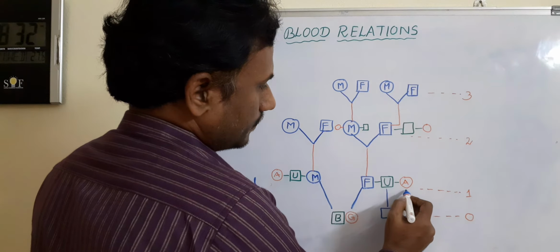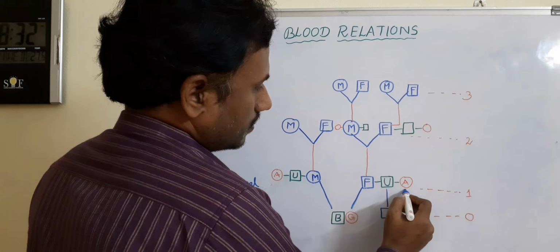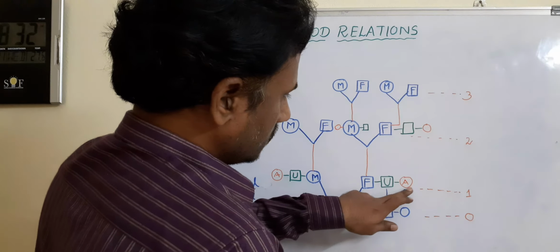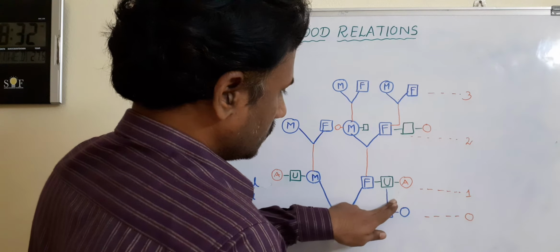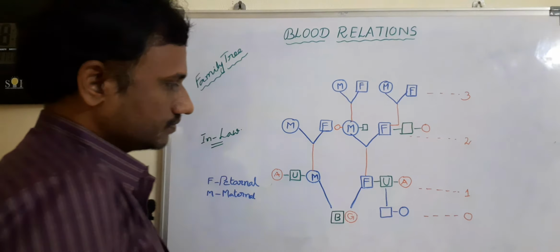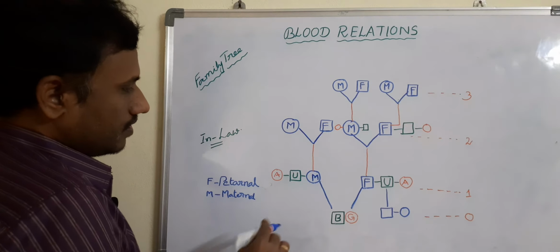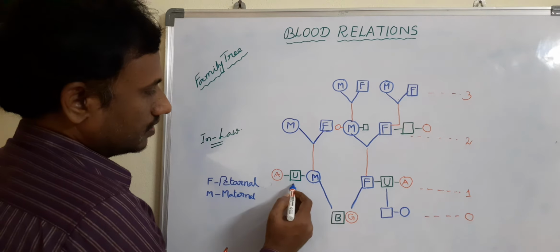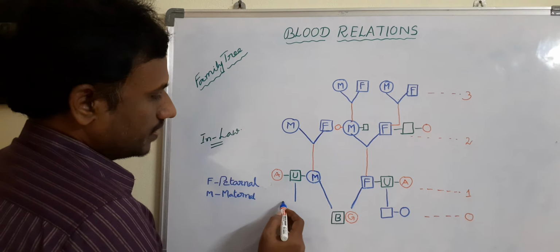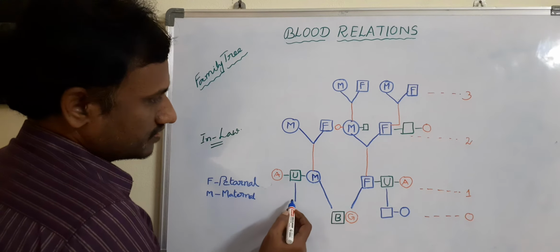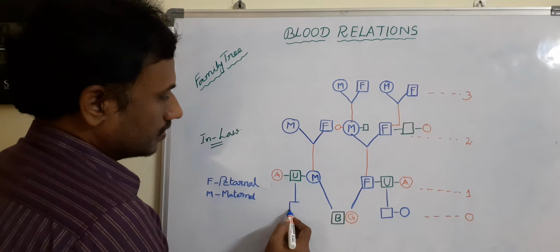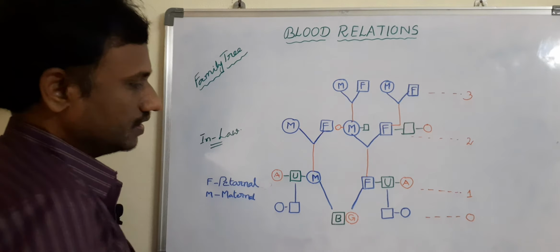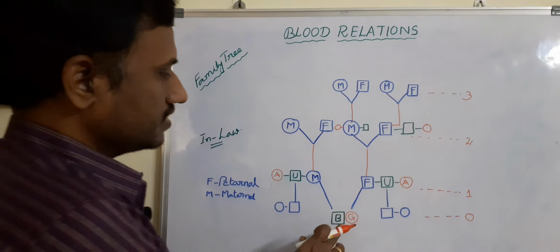Or similarly, here we'll take this side. Mother's brother also may have, or mother's sister also may have a son and daughter. Then how these children call these people?